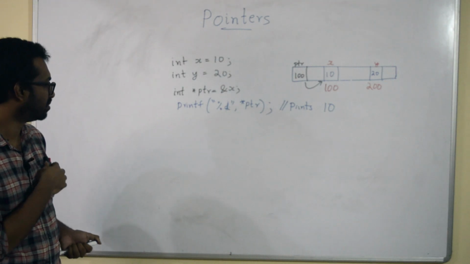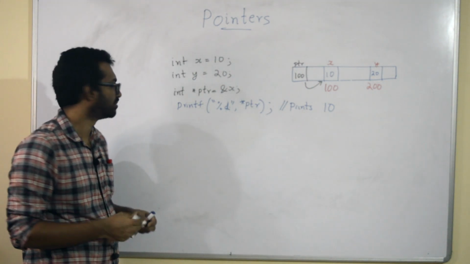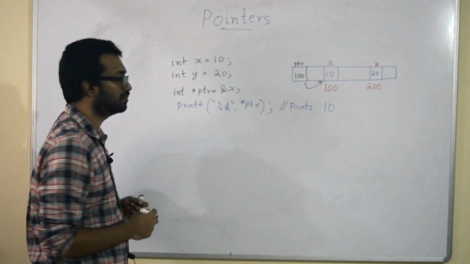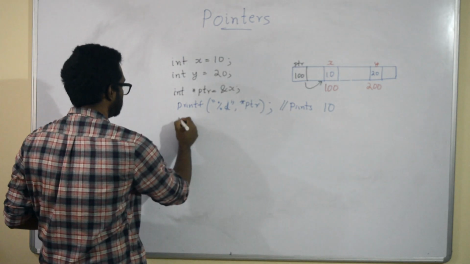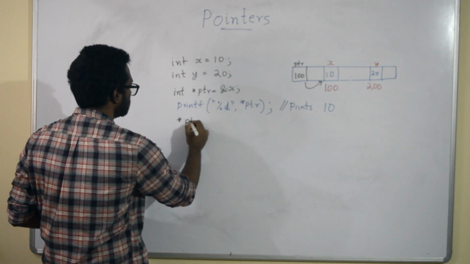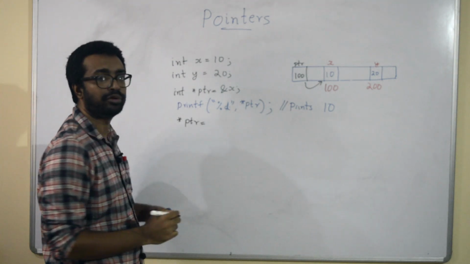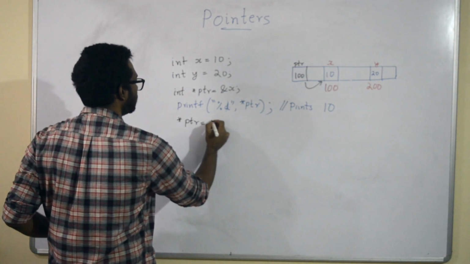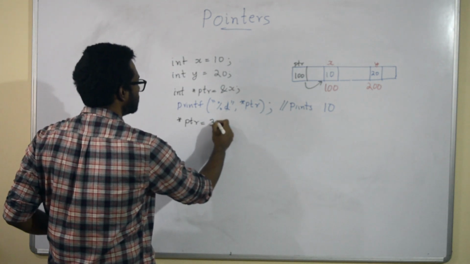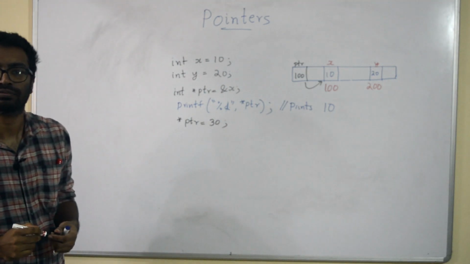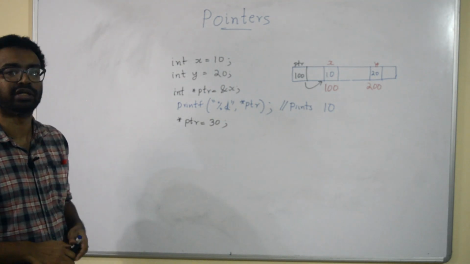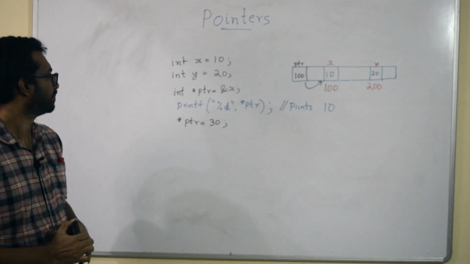Now let's do something else. I'm going to set star ptr is equal to 30. What will happen?